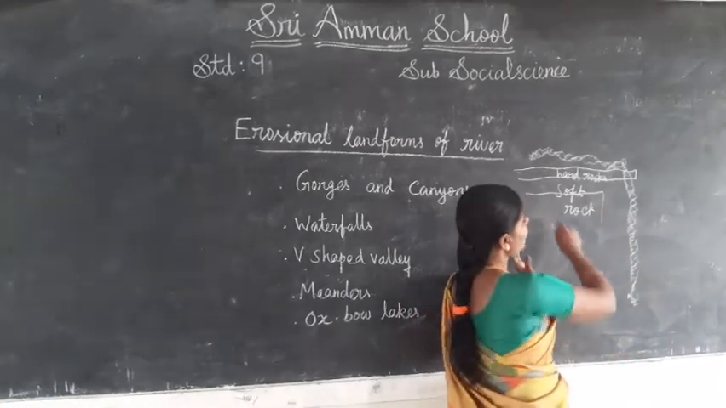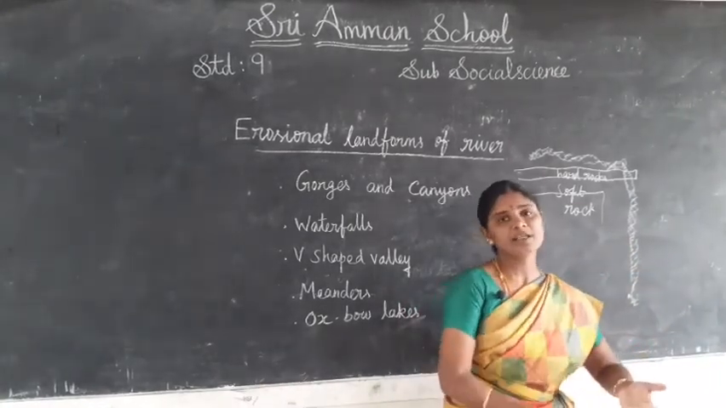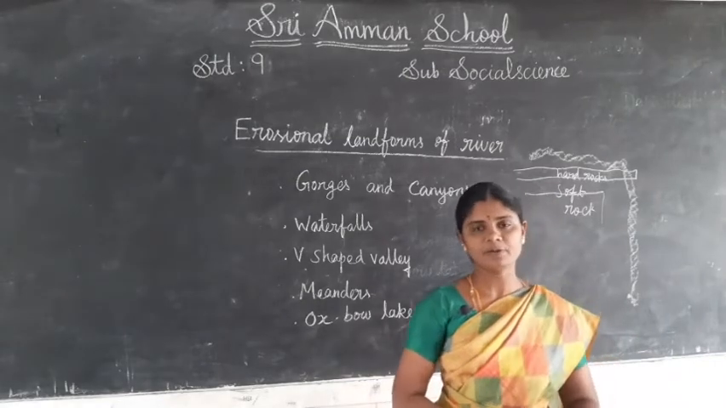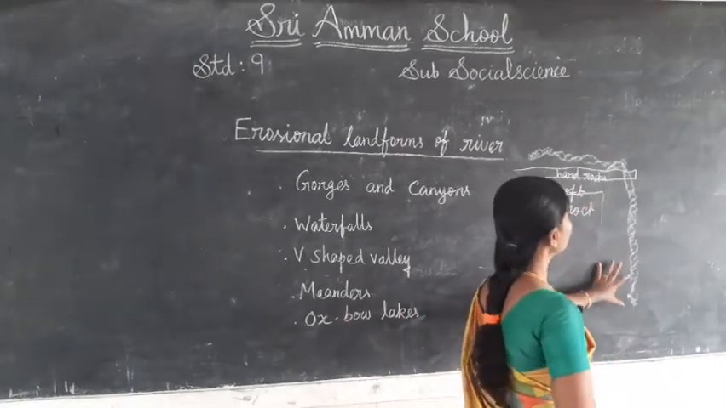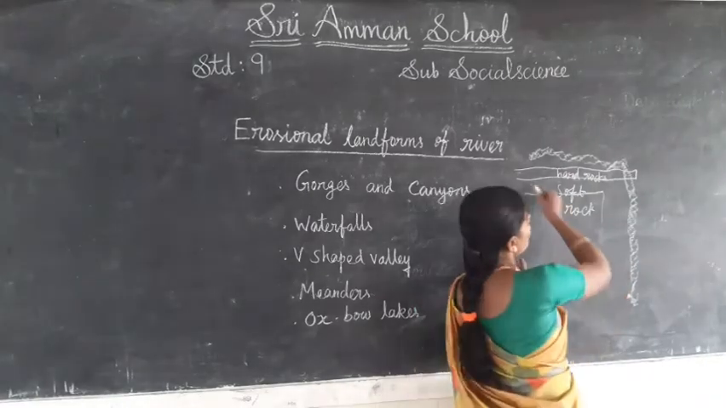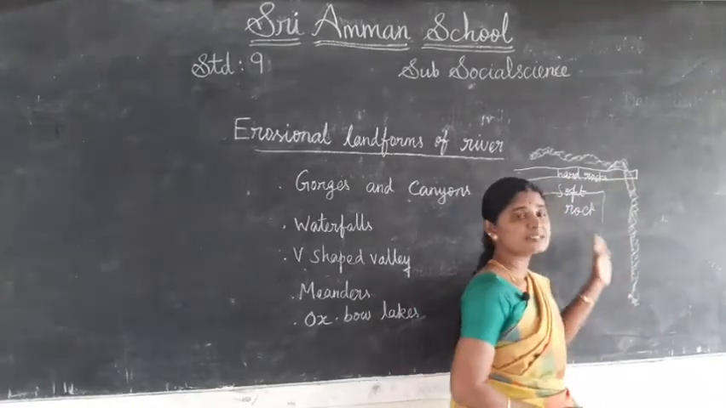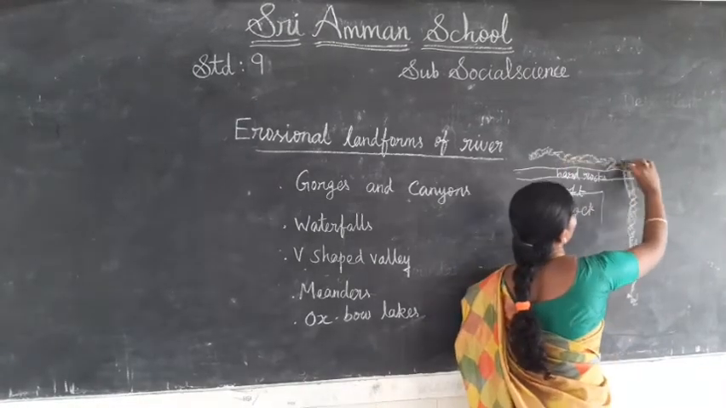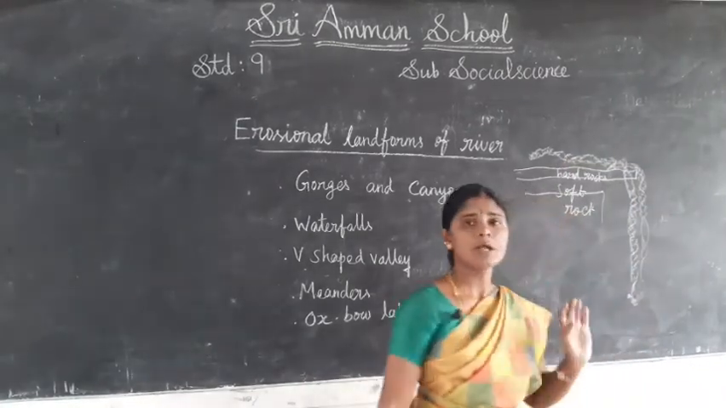The soft rock gets eroded quickly by the erosion of the river, and the hard rock projects outwards. So the river falling down is called a waterfall.